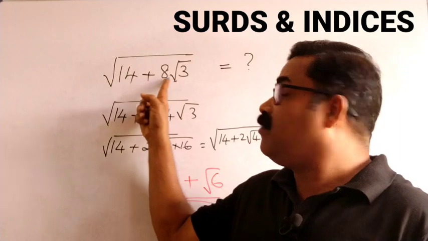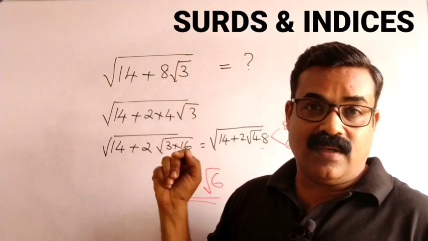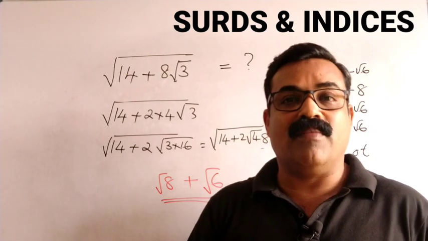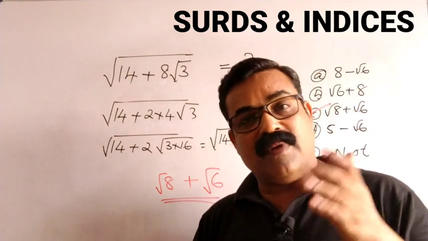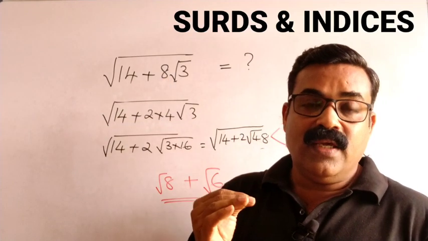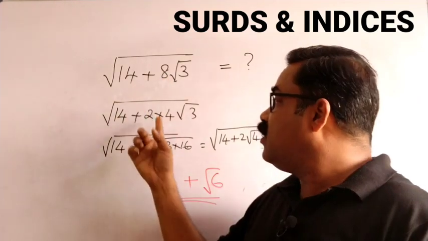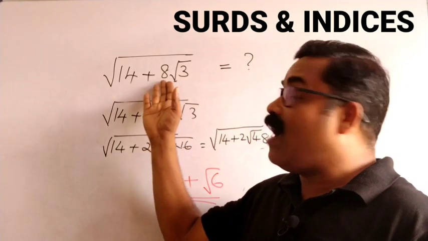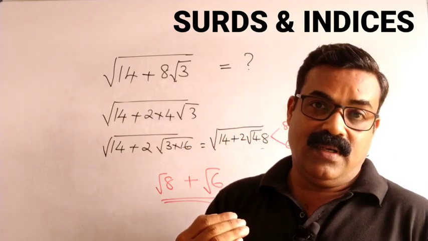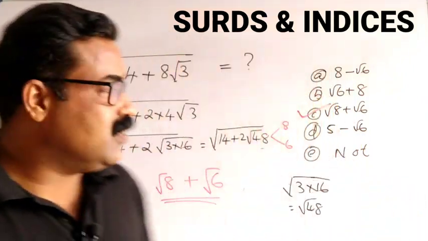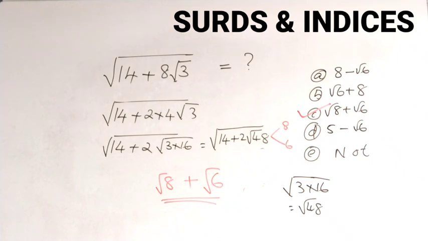What will come if 7 comes here? What will come if 11 comes here? Generally, only even numbers will come, odd numbers will not come in your exam questions. If you take previous year question papers, you will always get an even number. Why? Because then only we can split this in this fashion. So generally only an even number comes. Kindly note it. Then we'll go with more and more examples.